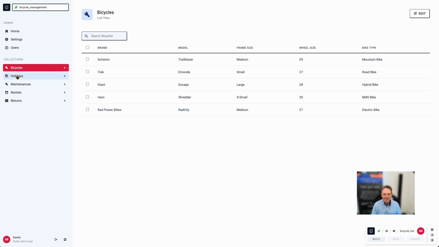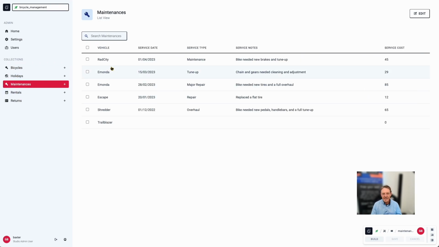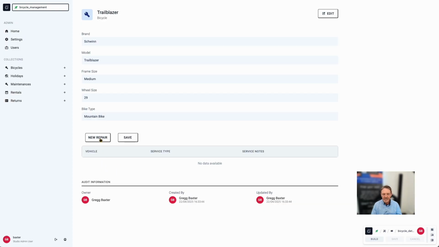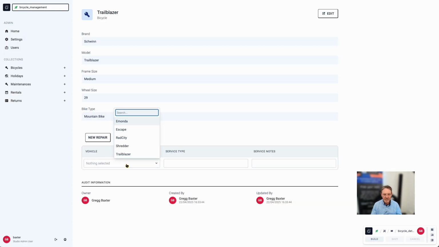So we've got a bicycle management app here with bicycles and maintenance, and normally we go into maintenance and create a maintenance record for the bicycle. Now I'm going into the bicycle detail and I'm going to create a new repair, but you can see with the lookup I've got to select one of these, and I actually want the Trailblazer automatically in the top. So let me show you how to do this.